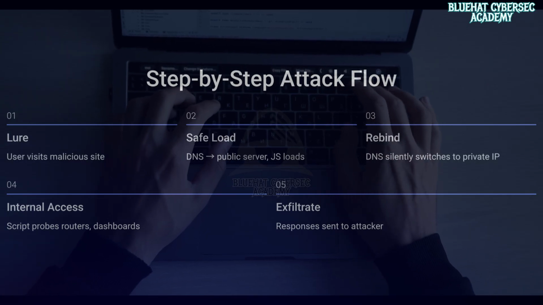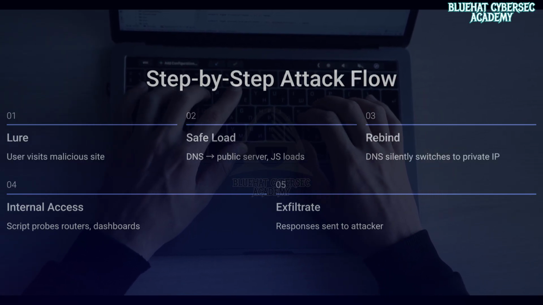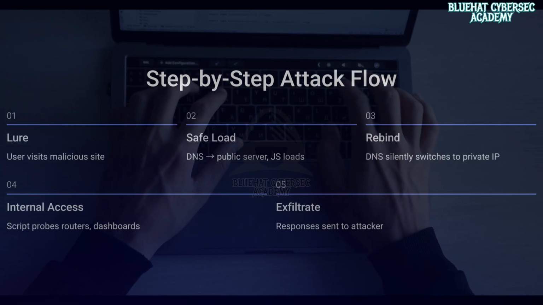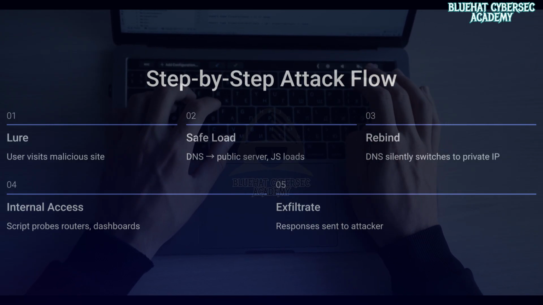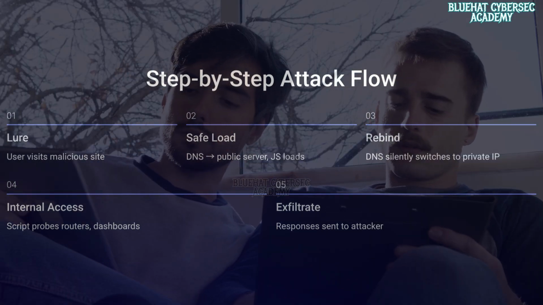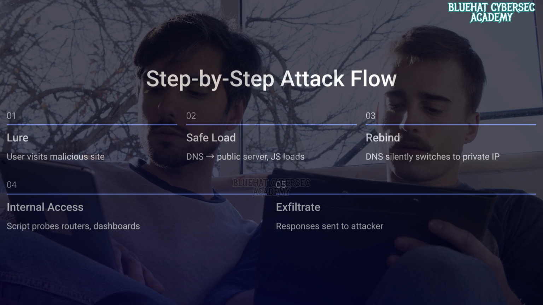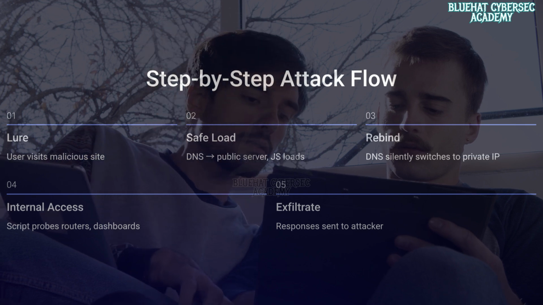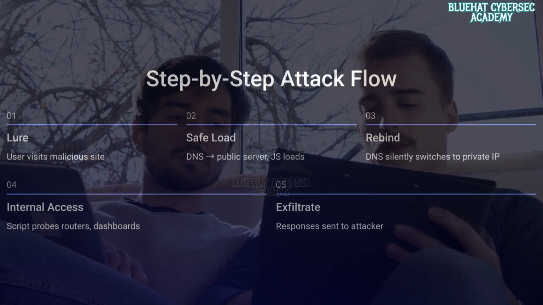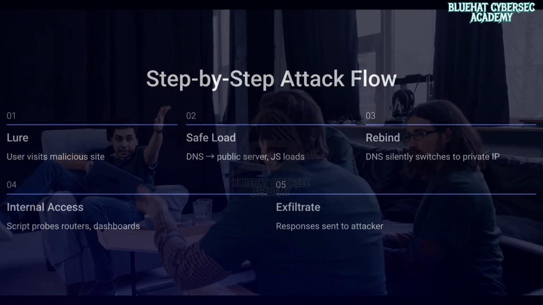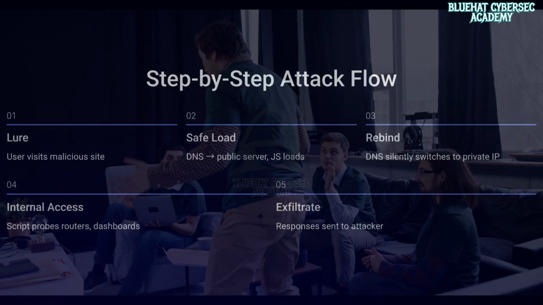Next, the rebinding occurs. After a short delay, DNS changes. Now the same domain points to a private IP, but the browser doesn't question it. It still treats the domain as trusted. So now comes the internal access. The script starts sending requests into internal services like routers or local dashboards, and finally, data exfiltration happens. Responses are sent back to the attacker's server, and just like that, the browser has become a hidden communication tunnel.